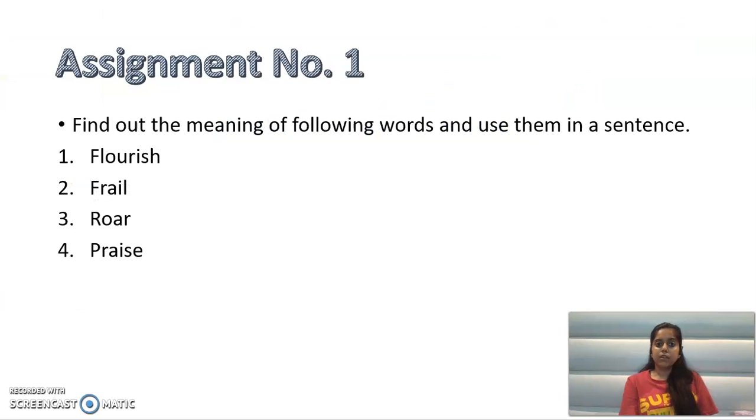So today's assignment, do you know? These are the four words. You have to find out the meanings of these words and you have to use them in a sentence and submit this assignment on Scholars ERP.